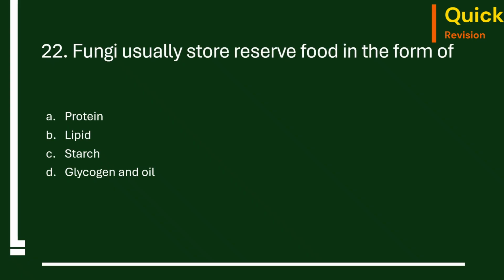22nd question. Fungi usually store reserve food in the form of protein, lipid, starch, glycogen and oil. The correct option is glycogen and oil. So glycogen is a polysaccharide made up of glucose.